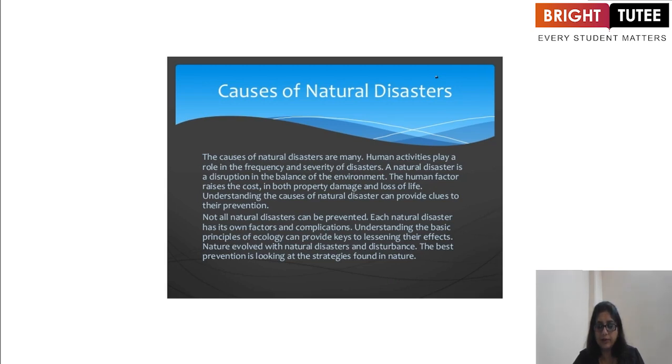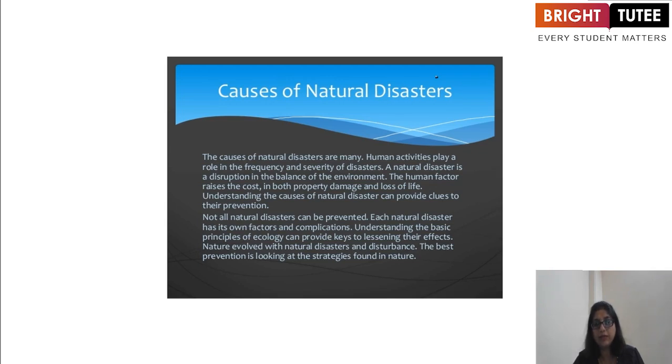Now, what are the causes of these natural disasters? The causes of natural disasters are many. Human activities play a role in the frequency and severity of disasters. A natural disaster is a disruption in the balance of the environment. The human factor raises the cost in both property damage and loss of life. Understanding the causes of natural disasters can provide clues to their prevention.